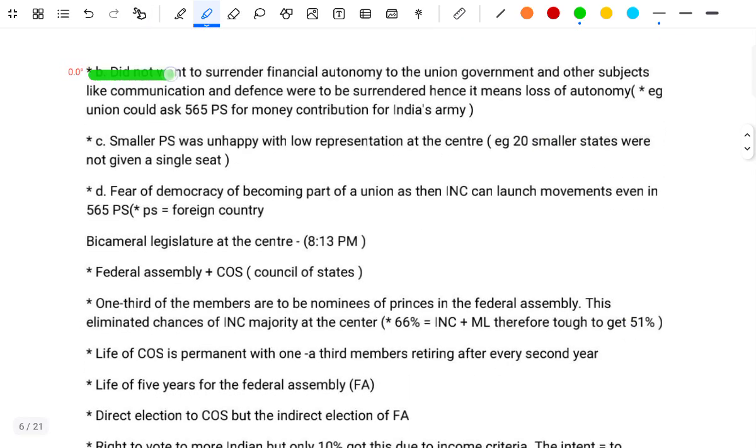B. They did not want to surrender financial autonomy to the union government, and subjects like communication and defense were to be surrendered. Hence, it means the loss of autonomy. Example, the union could ask the 565 princely states for money contributions for the Indian army.